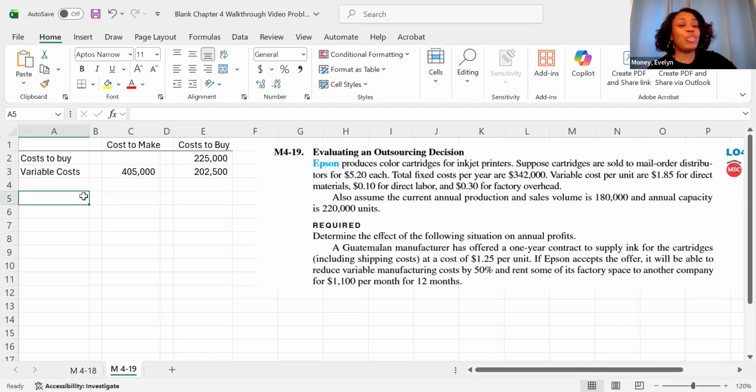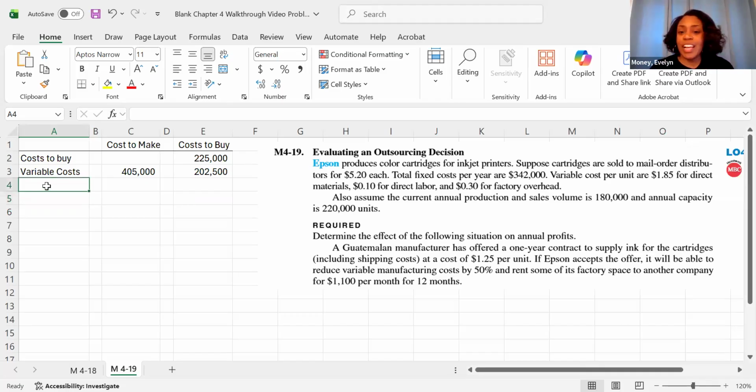Same thing. And we get the 202,500. So in the examples that we did in the slides, we could eliminate all of the variable costs. And it doesn't always work that way. We can reduce half of our variable costs here.